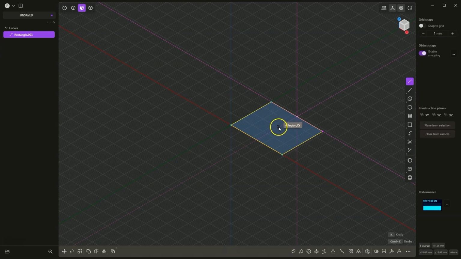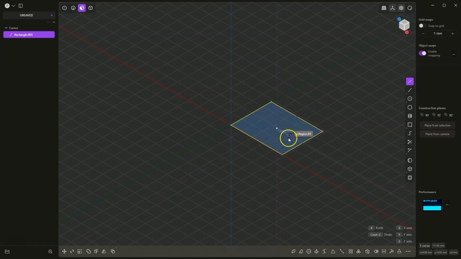Then I hover over the center of this line and also press the Shift key, and here additionally auxiliary lines have also appeared. Now I can use the intersection point of these lines, click at this point, and thanks to these auxiliary lines I can start drawing a line in the center of this rectangle.